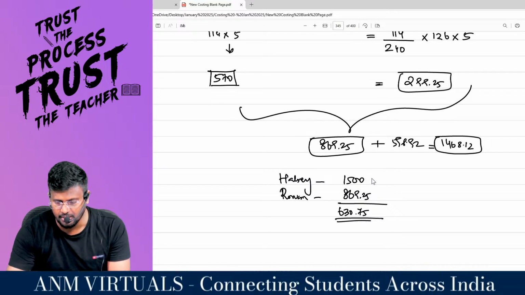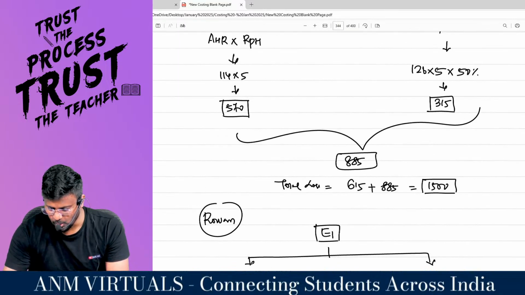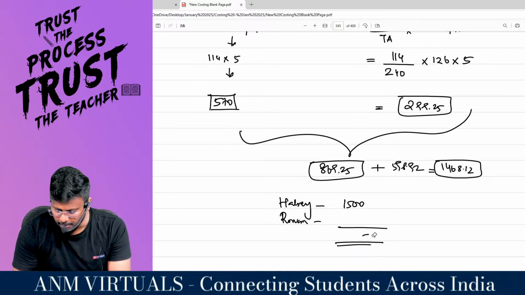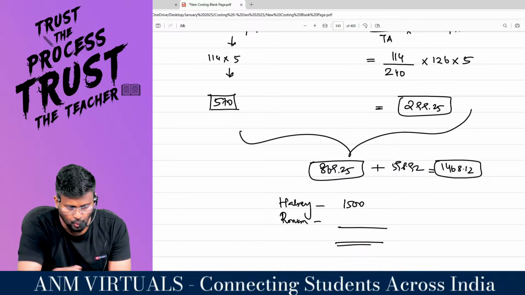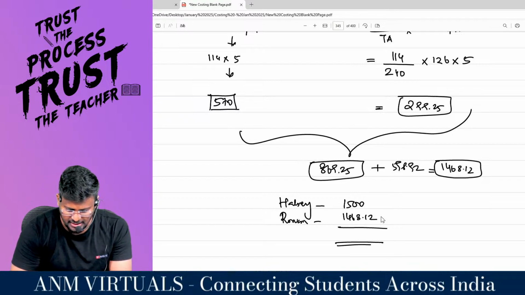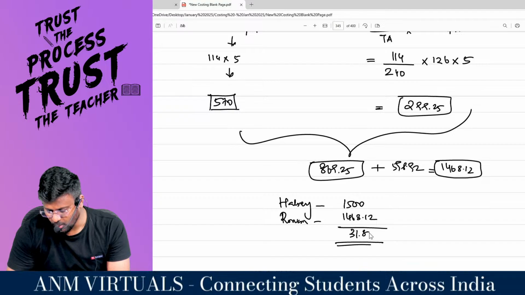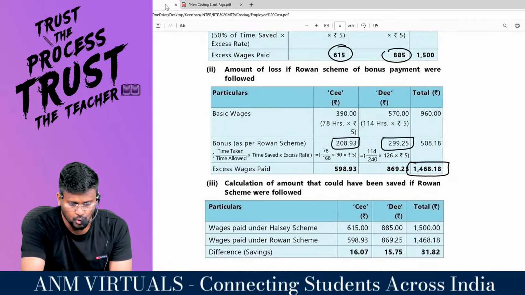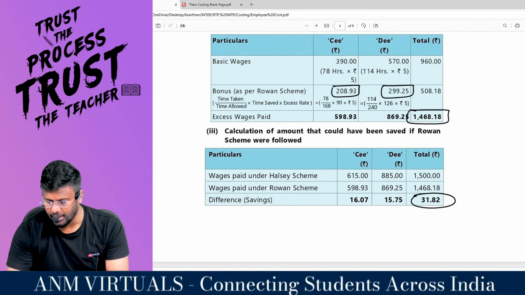But I think this is also a total only that I have taken. Yes, 1500 only. So I should reduce both the employees' cost: 1468.12 minus 1500 comes to 31.813, which will be the net savings. So the net savings will be 31.82.